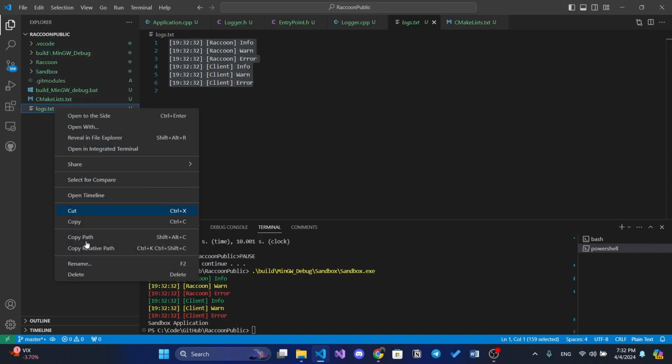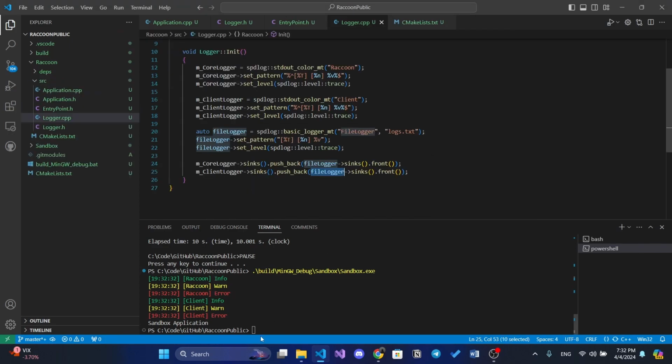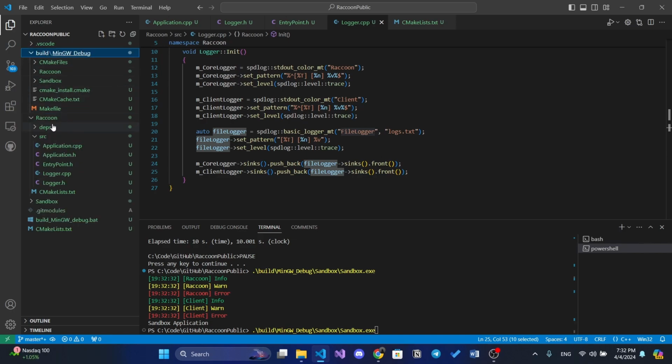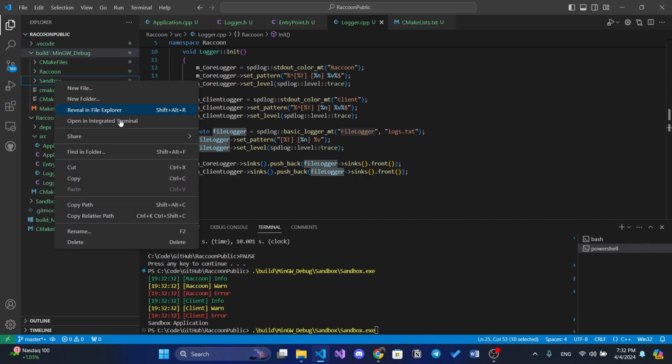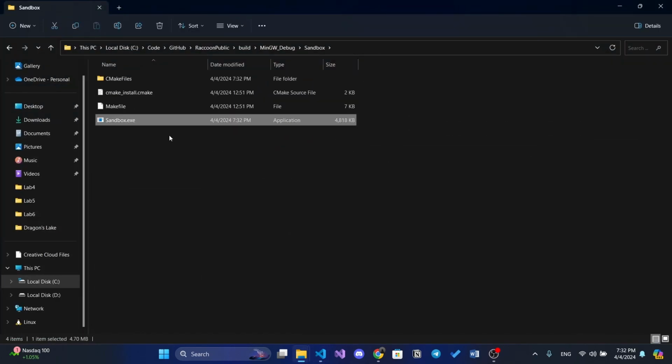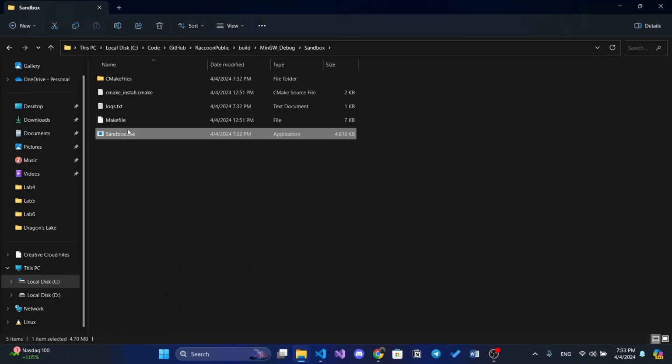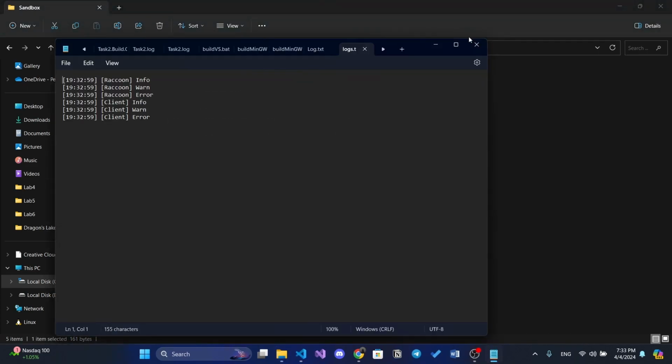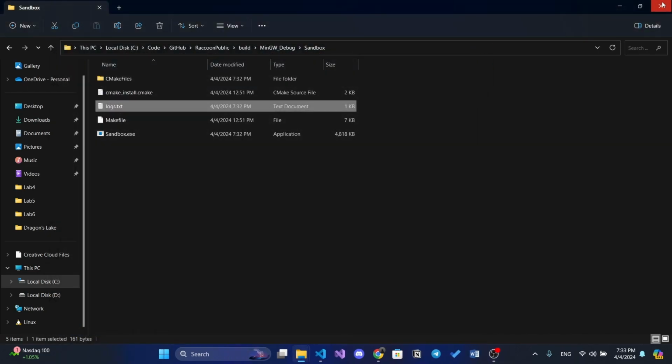Oh yeah, I know why, because we actually run it from this repository. So we need to go to our sandbox, reveal this file directory, and if we run it from here, then our log file will be here, and you can see these log files. So everything is okay.